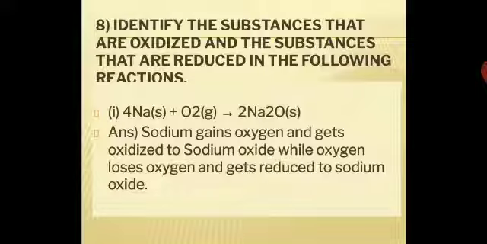In terms of electronic theory also, sodium loses electrons and gets oxidized, and oxygen accepts electrons and gets reduced. So if the concept in terms of oxygen is not clear, you can easily relate to the electron theory and you can see that sodium is getting oxidized and oxygen is getting reduced here.